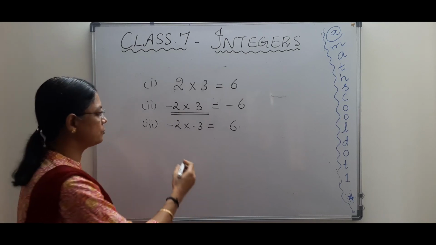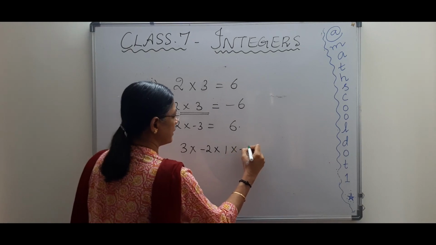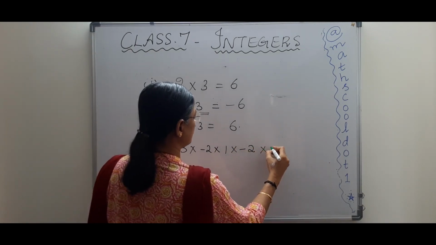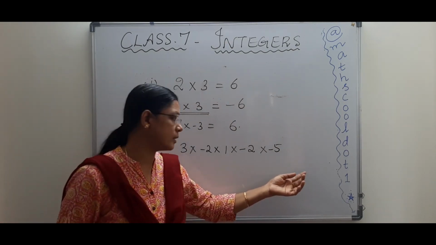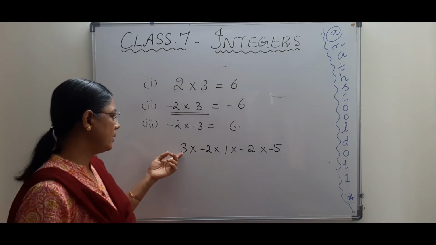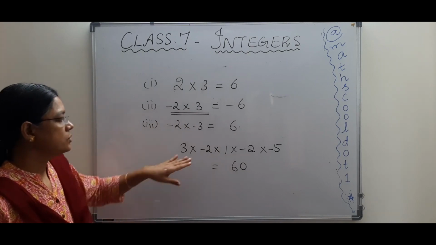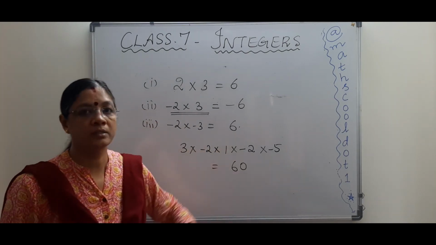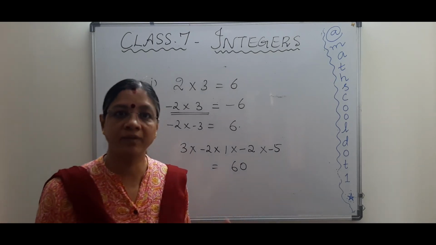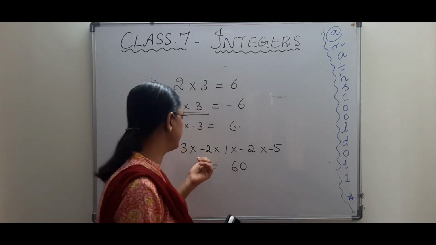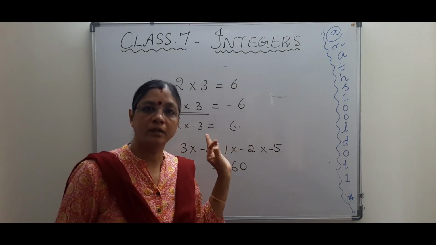If you have many numbers to multiply, see, I have 3 into minus 2 into plus 1 into minus 2 into minus 5, then what will be my answer? I can multiply and tell you the answer. 5 into 2, 10, 10 2s are 20, 20 3s are 60. But what is the sign here? See, number of negative numbers: 1, this is negative, 2, this is negative, and 3. There are 3 negative numbers.